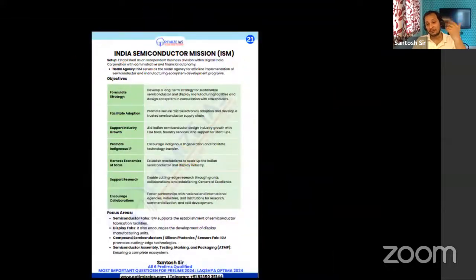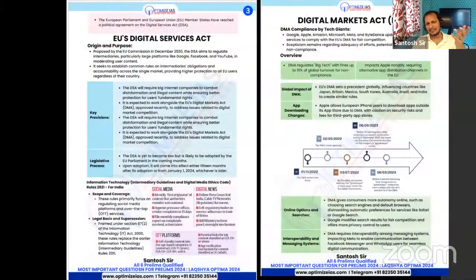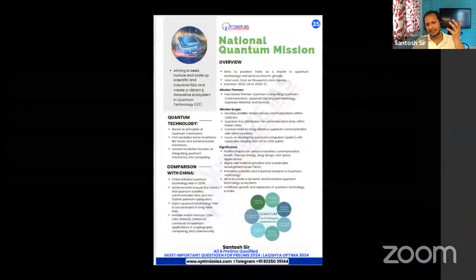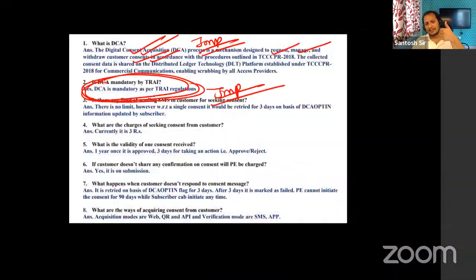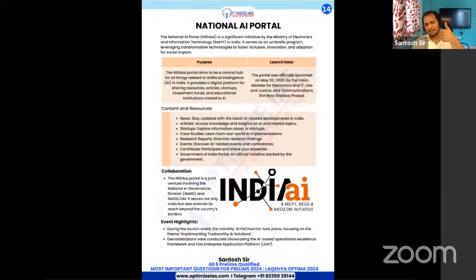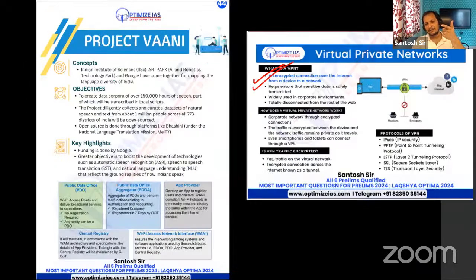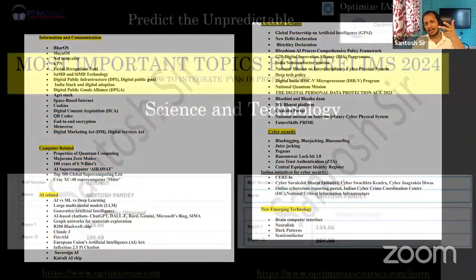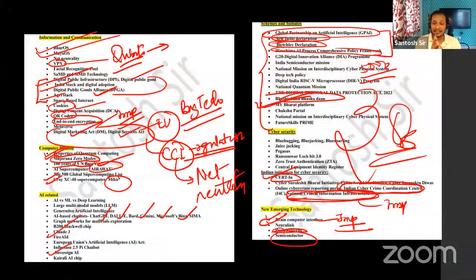So the topics I told you in the beginning are digital public infrastructure, next AI, and then AI regulation and cyber security: CERT-In, National Critical Information Infrastructure, National Cyber Security Coordination Centre. These may be some of the topics you can expect. Even semiconductors can be a topic you can expect in the exam.